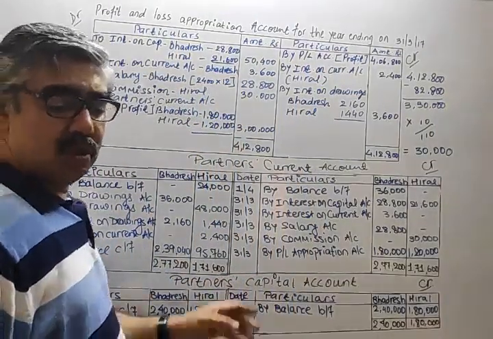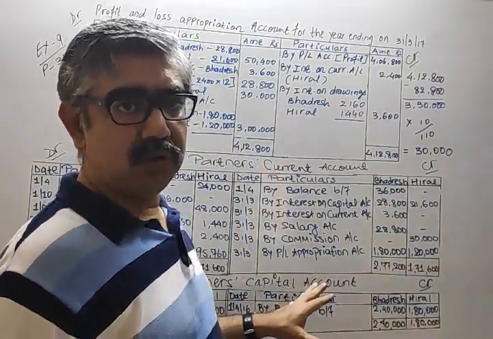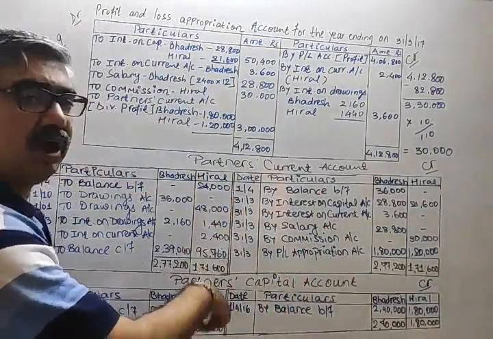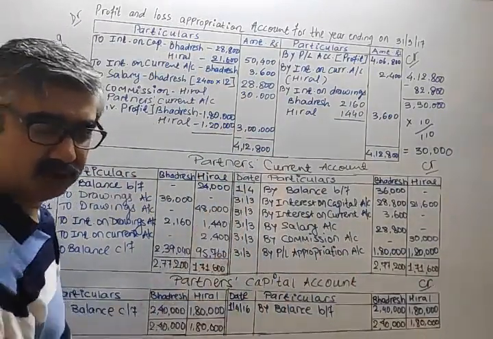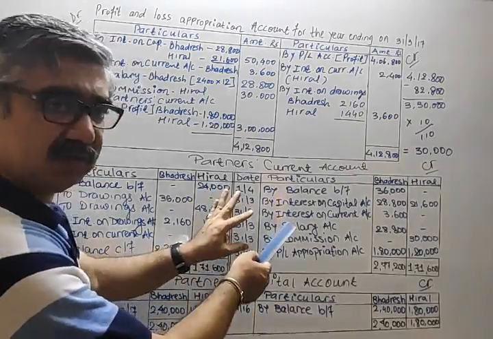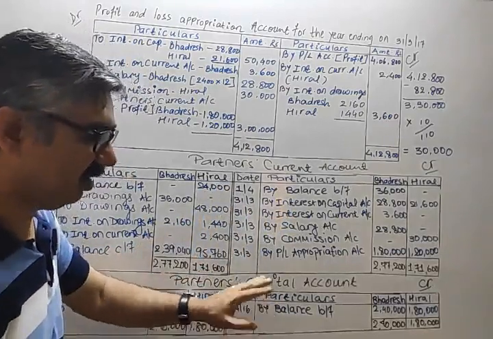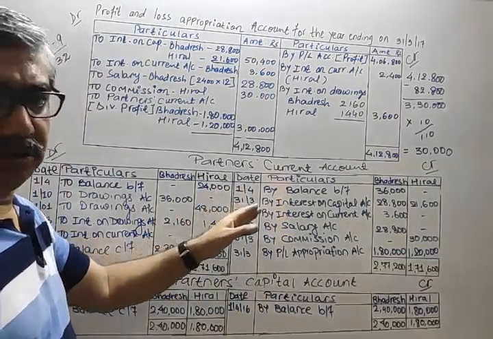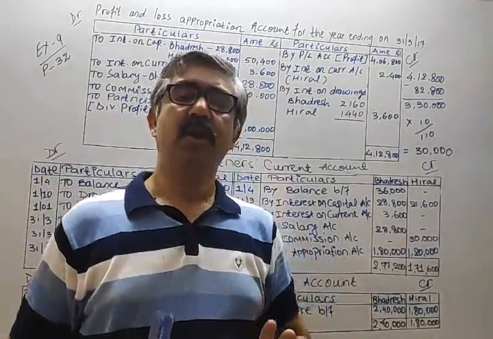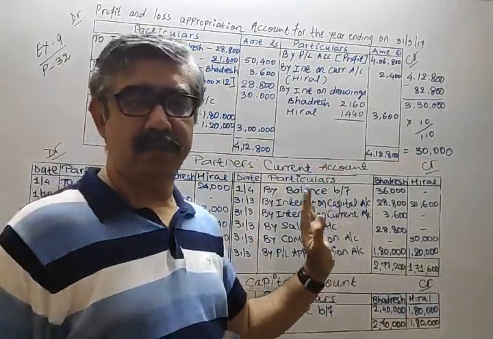In final accounts, you are going to use this. So till final accounts, these two are not interrelated. What does it mean? You are not supposed to close this and transfer the balance in this, or close this and transfer the balance over here. You don't have to do that. You are just going to close the account in the normal way.